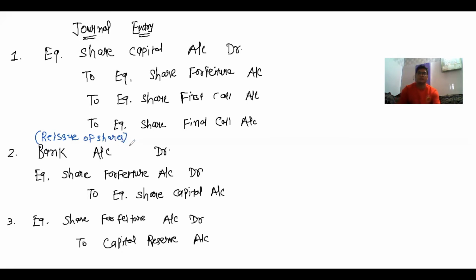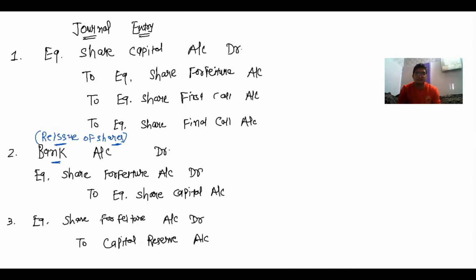Whatever the number of shares forfeited by the company, such shares are reissued by the company, and for which the company received the money, that is bank account debit, because these full transactions are only and only by bank account. Cash is not allowed in equity shares. So bank account debit, equity share forfeiture account debit to equity share capital account. And the third one, equity share forfeiture account debit to capital reserve.